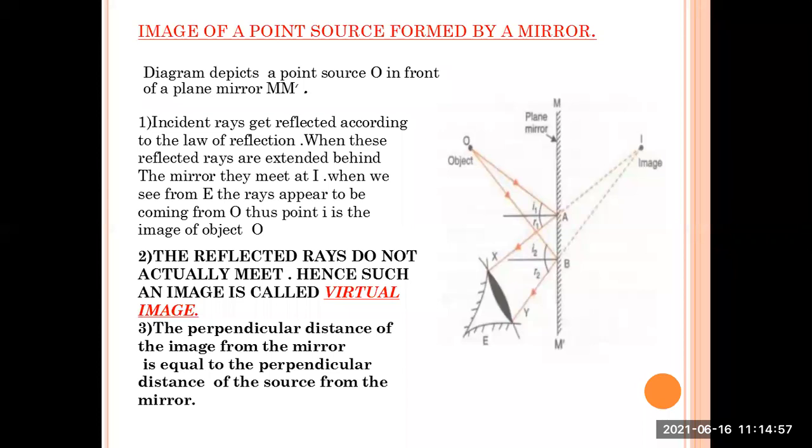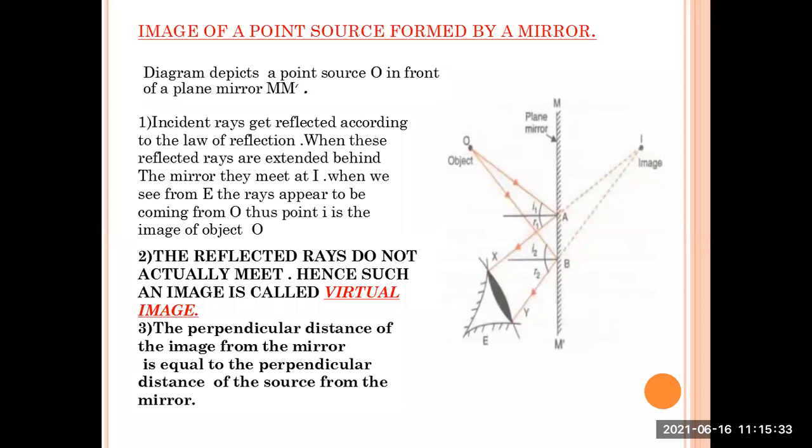When these reflected rays are extended back behind the mirror, they meet at I. When we see from E, the rays appear to be coming from I, thus point I is the image of the object O. The reflected rays do not actually meet, hence such an image is called a virtual image. The perpendicular distance of the image from the mirror is equal to the perpendicular distance of the source from the mirror.